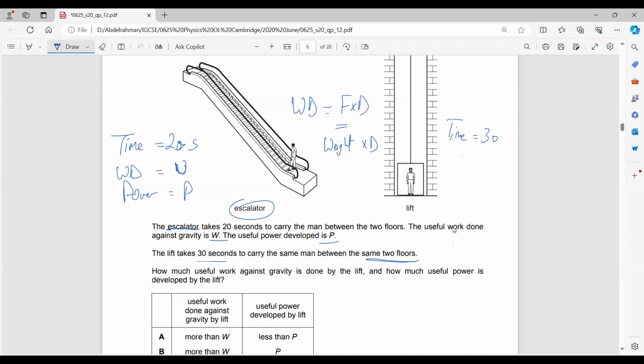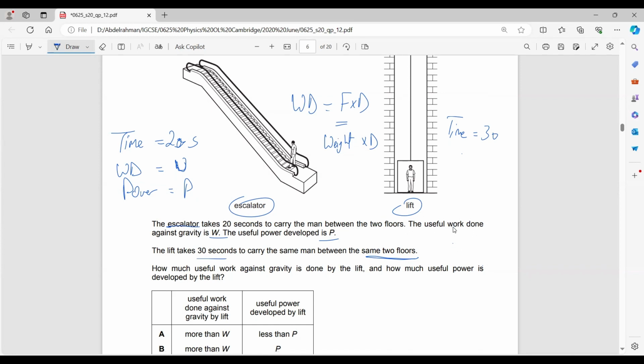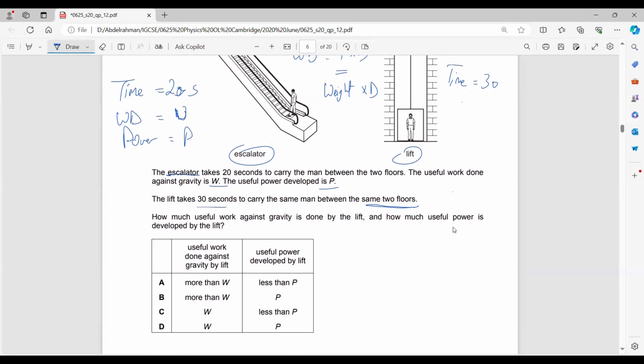In both cases, the escalator and the lift would do the same work done on the man. They applied the same force over the same distance. Force times distance, so the same work done.